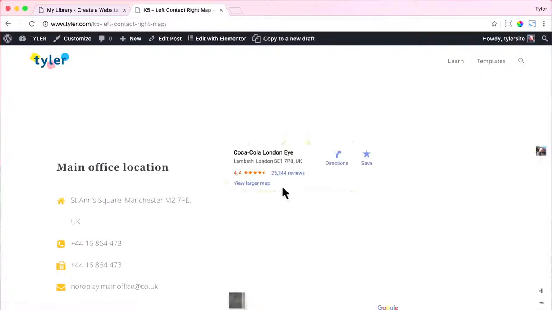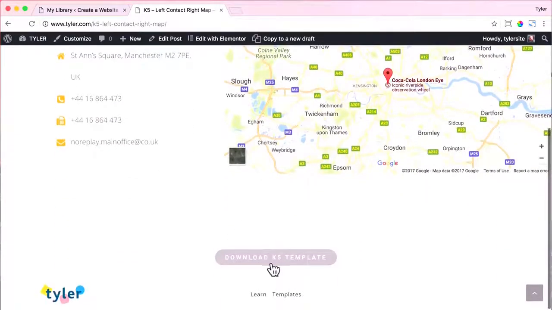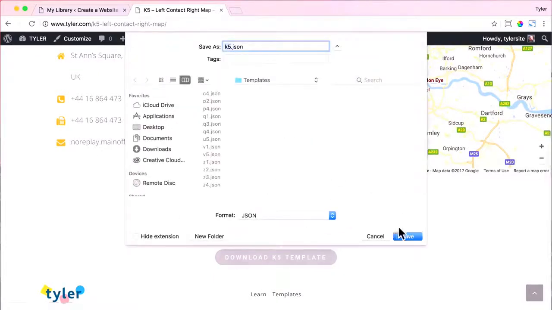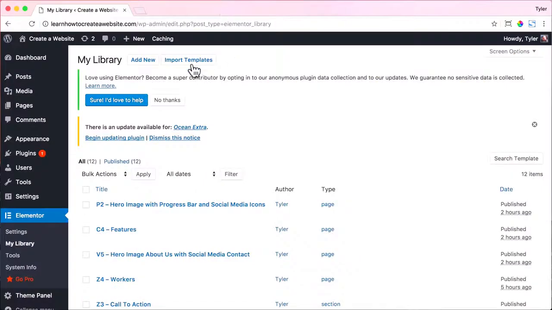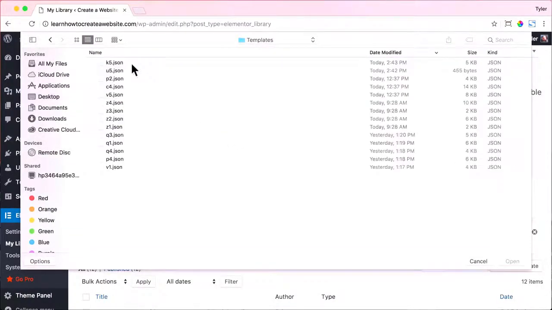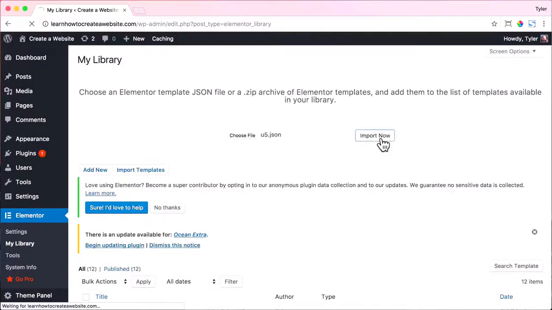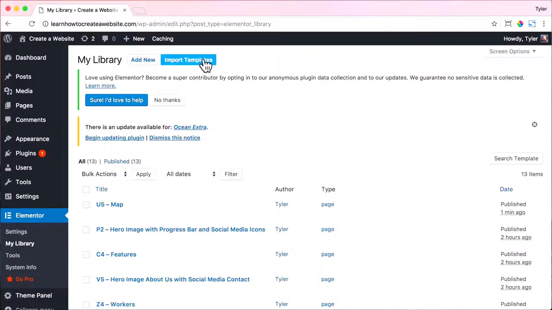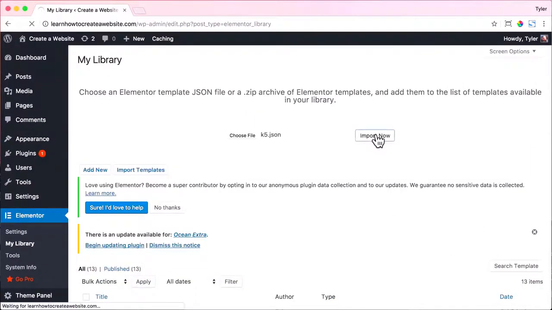All right, that looks pretty cool. We can delete this map here and put in a contact form. So let's download the template and save it and exit out of there. Then let's import templates. Click import. Choose file, click on templates, and you've done this before. So find the template and open and import now. Do that again for the other template, import templates, choose file, K5, open, import now.